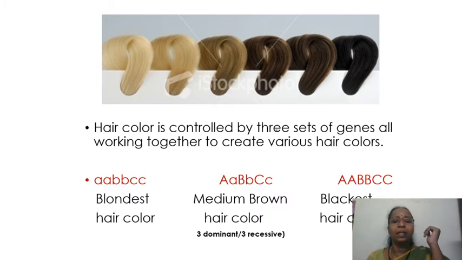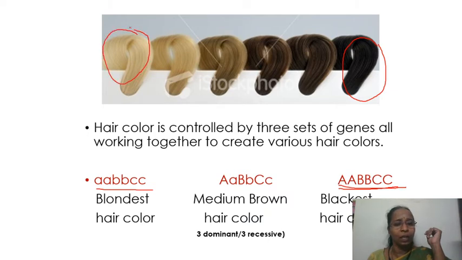Hair color is determined by 3 sets of genes denoted by A, B, C. And when all the genes are present in a dominant form, including the alleles, homozygous dominant condition will produce black hair color, dark black hair color, whereas all the genes in a homozygous recessive condition will produce the blondest of the hair color. And depending upon the number of dominant alleles for each gene, the shades are going to be different.